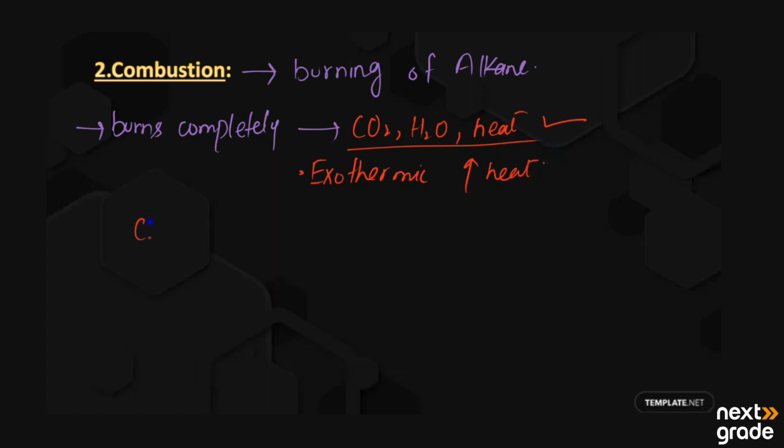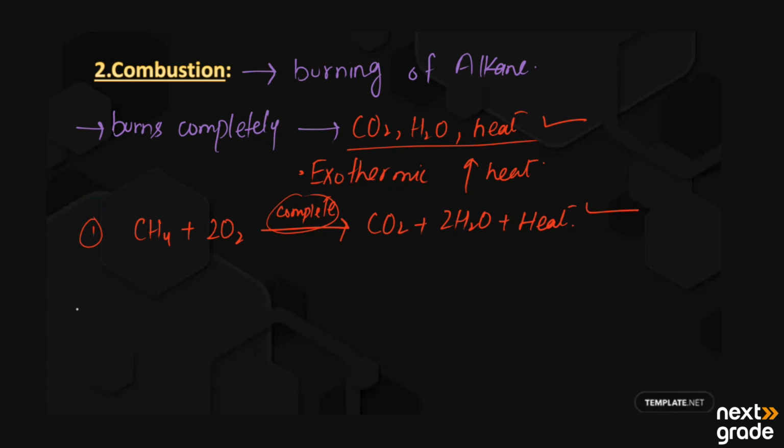Let's have an example. We have methane. When it burns in the presence of oxygen, or an excess of oxygen, we have complete combustion. As a result of complete combustion, we have carbon dioxide, water, and heat. But if we have incomplete combustion, with a limited supply of oxygen, then the reaction happens like this.